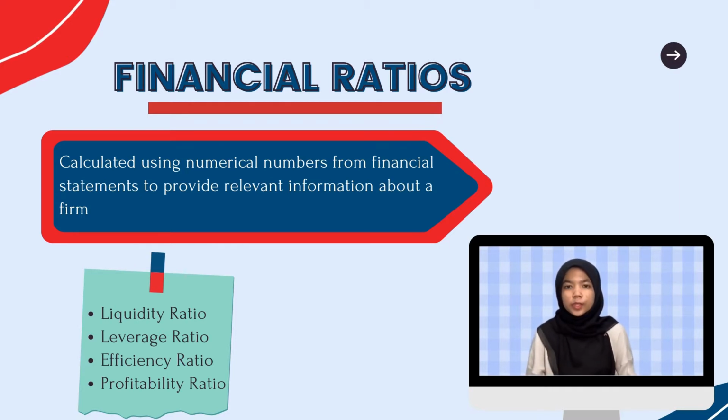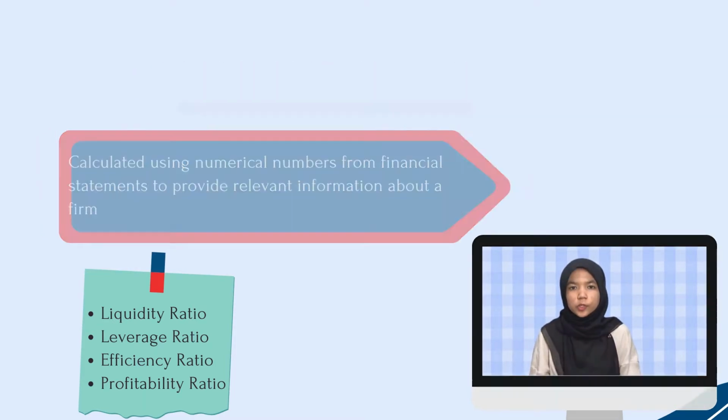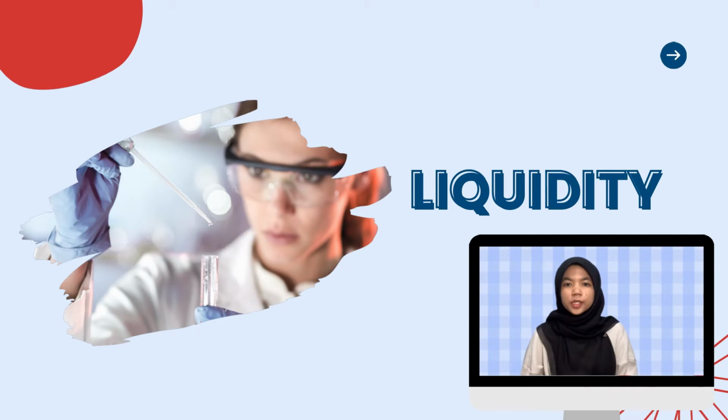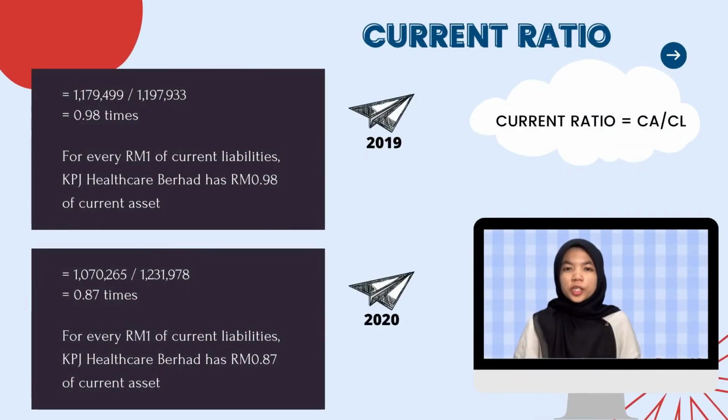For this assignment, we will calculate 4 types of financial ratio, which are liquidity ratio, leverage ratio, efficiency ratio, and also profitability ratio. Firstly, we are going to discuss the liquidity ratios of the company. Liquidity ratios are financial statistics that assess a company's capacity to repay both the short-term and the long-term debts. There are 3 types of liquidity ratio, which consist of current ratio, quick ratio, and also cash ratio. Firstly, we are going to look into the current ratio. The formula is current asset divided by current liabilities.